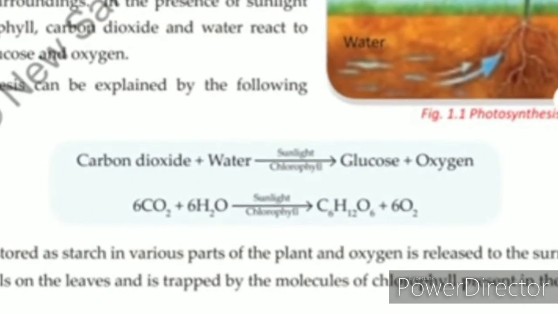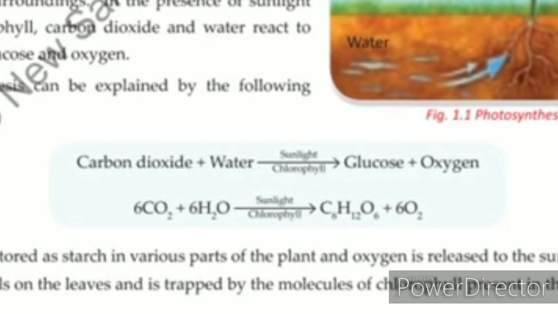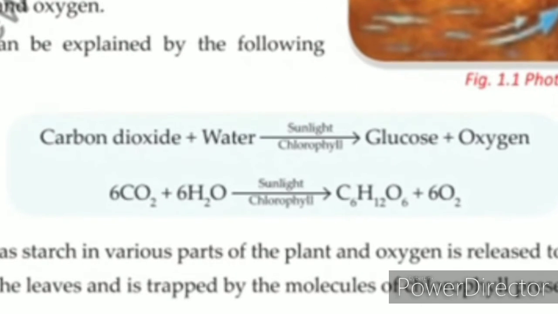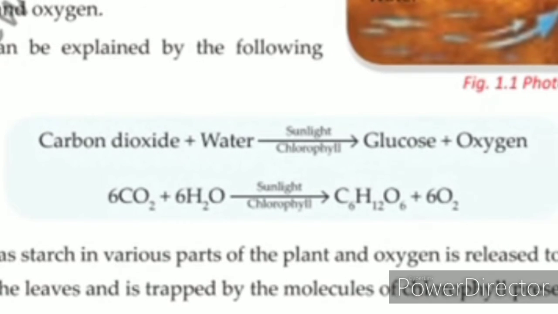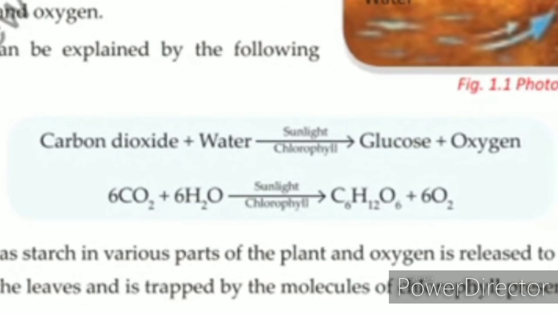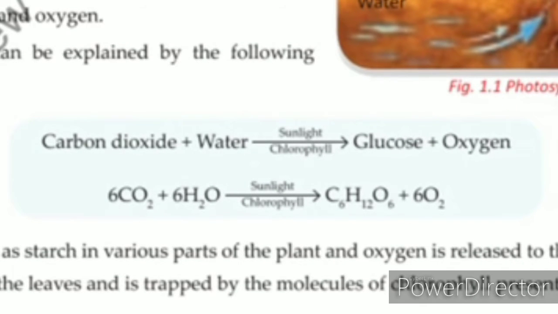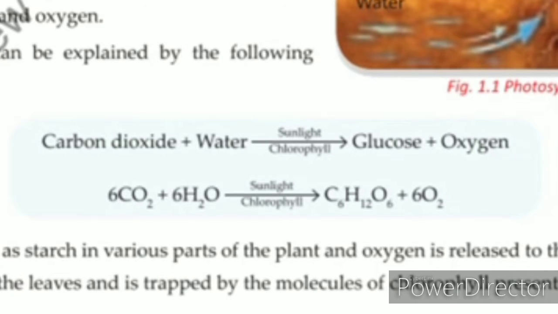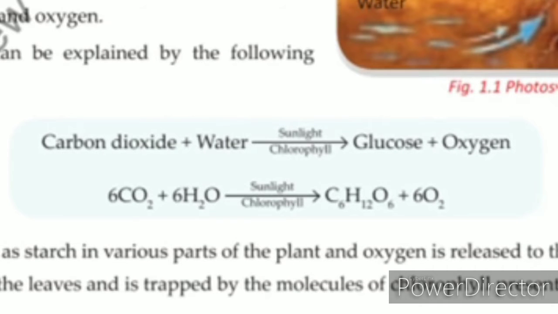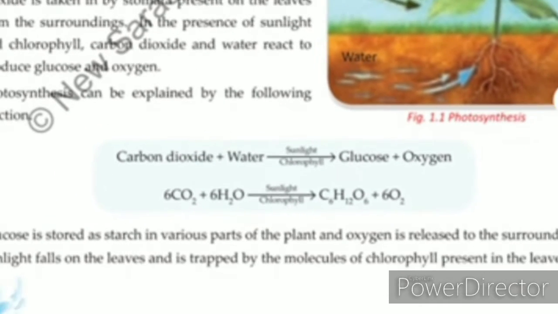The chemical reaction of photosynthesis shows that 6 carbon dioxide molecules plus 6 water molecules, in presence of sunlight and chlorophyll molecules, form 1 mole of glucose. The chemical formula of glucose is C6H12O6, and 6 molecules of oxygen. Oxygen is here a byproduct.